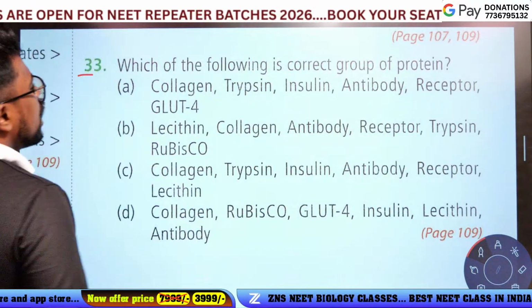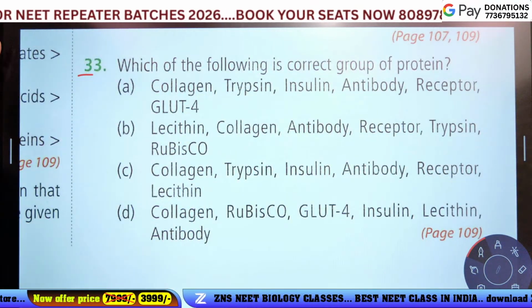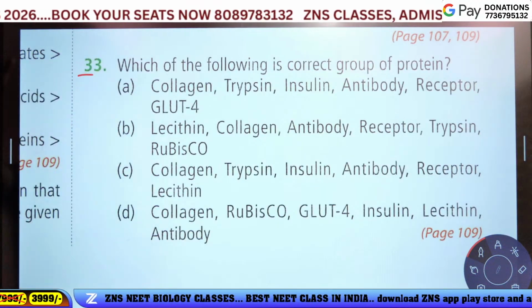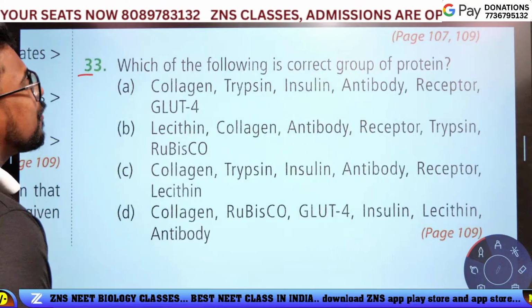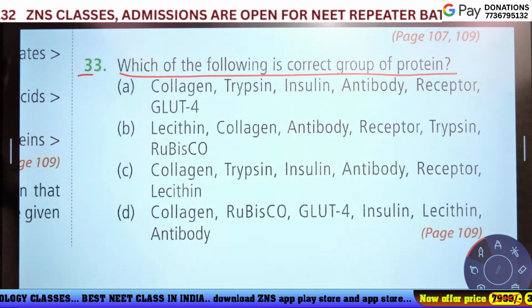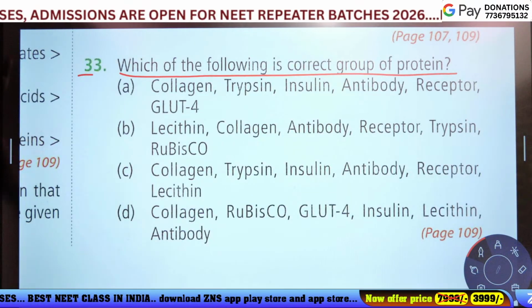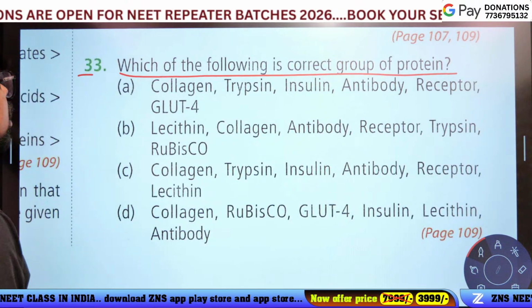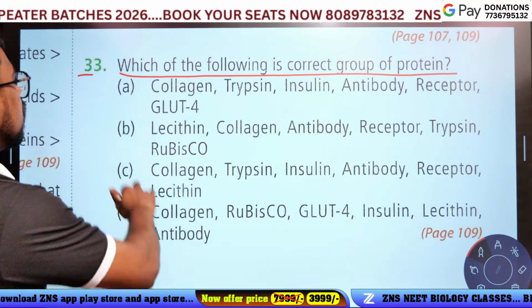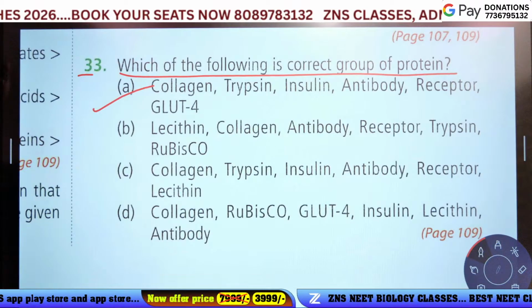Question 33. Which of the following is the correct group of protein? Collagen, trypsin, insulin, antibody, receptor, and GLUT4. Collagen, trypsin, insulin, antibody receptor, yes, that's the answer.